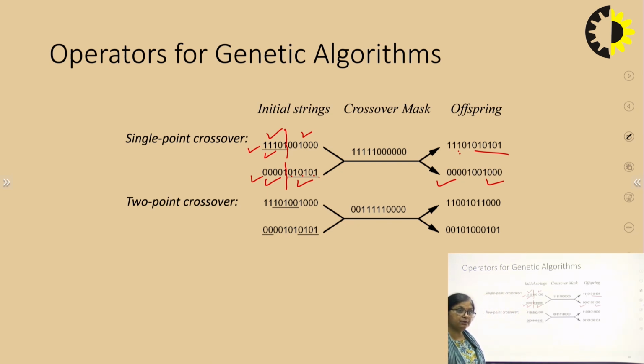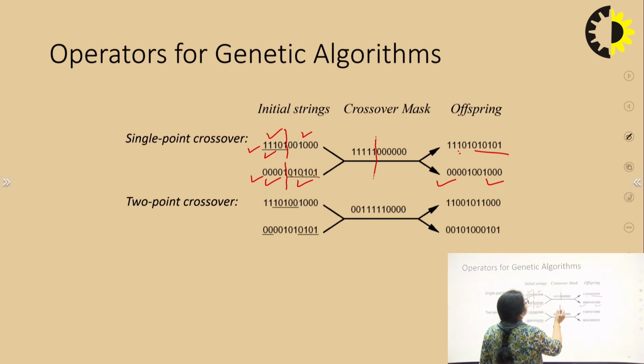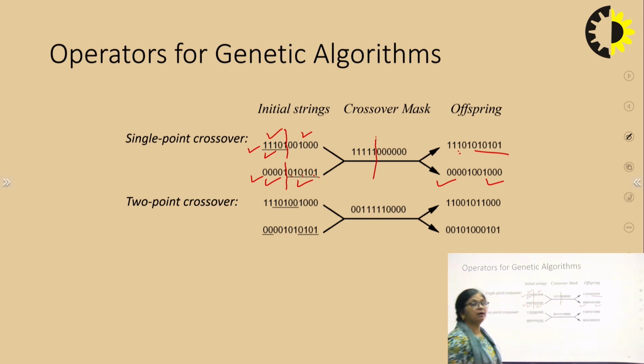How do we implement it? We implement it using a crossover mask. Till the point of crossover, we will use all ones and then we will use all zeros. After doing the AND operation, we will get this answer.